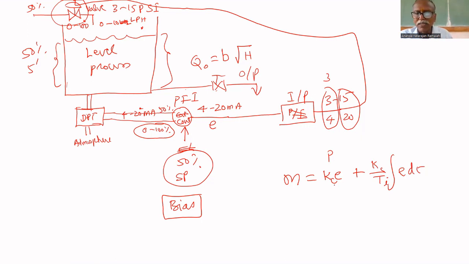If error is 0, controller output is 0. That's why this will not work out. Therefore, valve will be completely closed. To avoid that, we have to add something that is called a bias. Bias is always 50%. For 4 to 20 milliamps, what is the middle value? 12 milliamps. The controller output must always be 12 milliamps. For 3 to 15 psi, always 9 psi must be there.